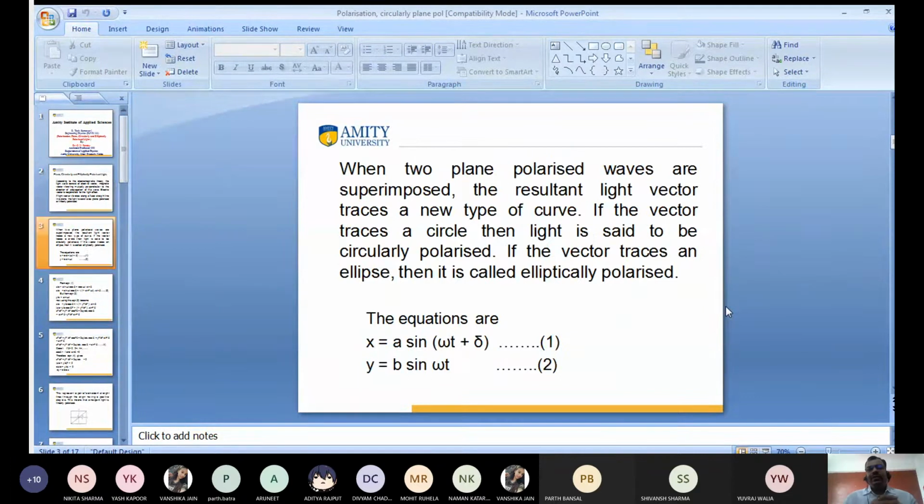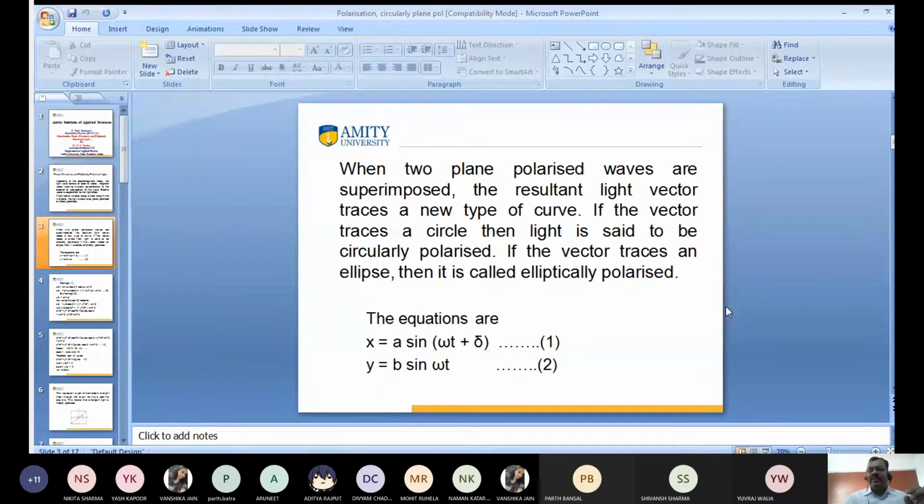Earlier I told you that when two waves are superimposed, the resultant traces a curve. If this is a circle, it is known as circularly polarized light. If the resultant vector traces an ellipse, that is called elliptically polarized light.